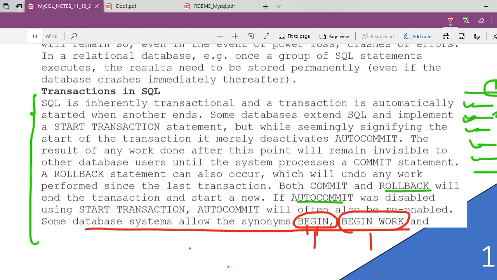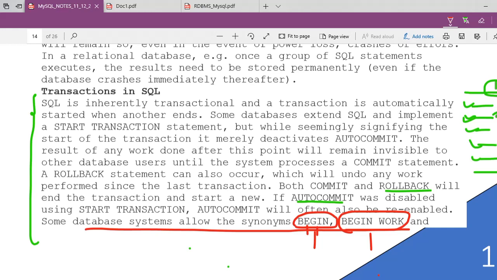So what he is going to do, he is going to begin his working, and let's suppose he has worked for 3 hours, and let's suppose 50 transactions he has done. Now before leaving that system, he is going to ensure that all transactions are matching according to the paperwork. So at last he is going to write commit and then go from there. Means all the transactions are now effectively applied on the internal structure of the table.